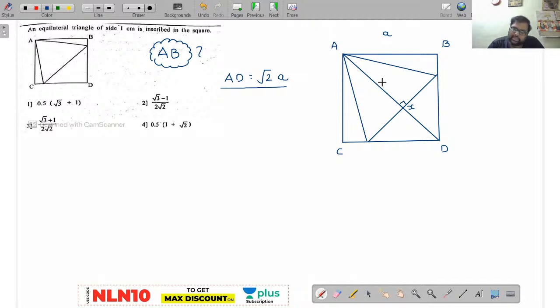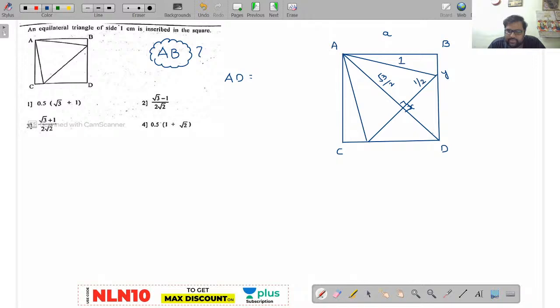Now see here, A to x, the value will be how much? Root 3 by 2. Am I right or wrong? Is it root 3 by 2? Once check it. Now see here, this value will be 1. So the hypotenuse value is 1. Two parts value is 1, so one part will be 1 by 2. Now I'll take this as y. Now xy will be 1 by 2, and ax will be root 3 by 2. Now observe here, this will also be 90 degrees. Am I right or wrong? Now observe here, this is 1 by 2.